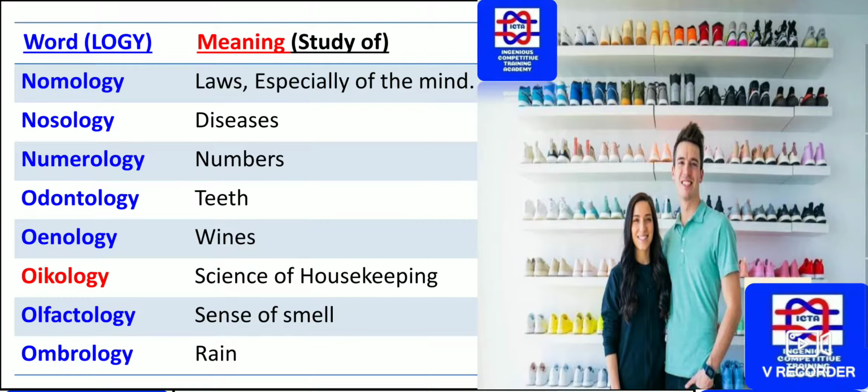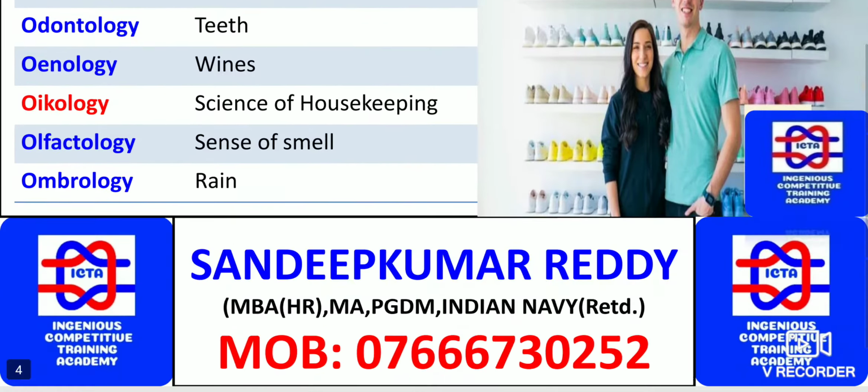As well as the study concerning teeth is odontology. The study concerning wine is oenology. The science of housekeeping is known as oecology. As well as the sense of smell is olfactology. Whatever the sense of smell concerns, there are olfactory receptors present in our nose. So that sense concerning, olfactology. Next, the study concerning rain is known as ombrology. As you can see how exactly housekeeping, oecology, looks on the right side of this slide.